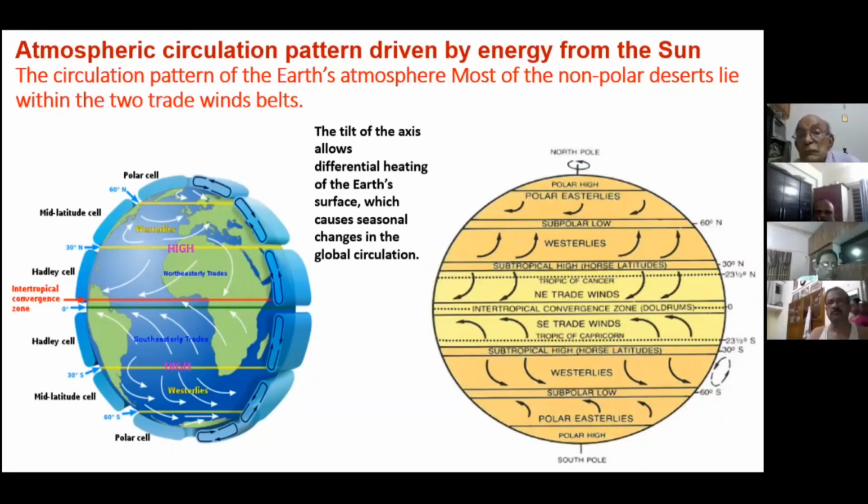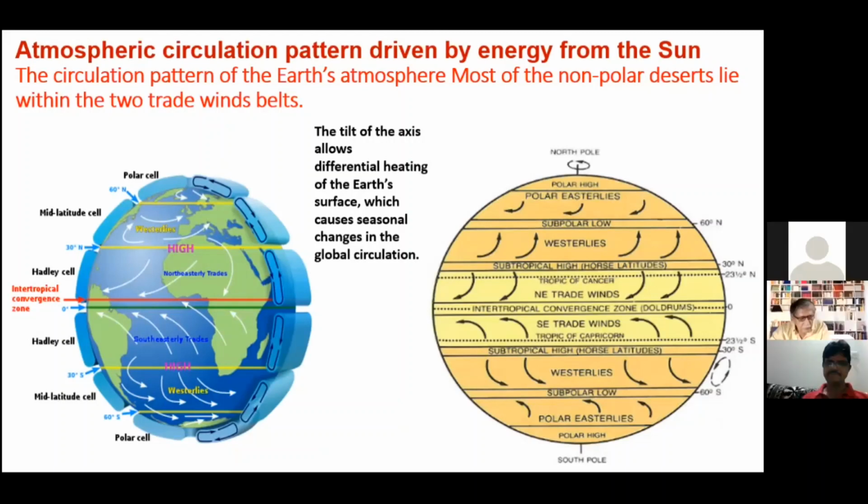Because of this circulation pattern, the deserts and dryland environments are mostly confined between 15-degree latitude and 30-degree latitude, both in the northern hemisphere as well as the southern hemisphere.